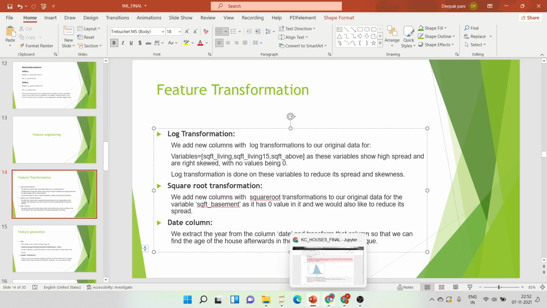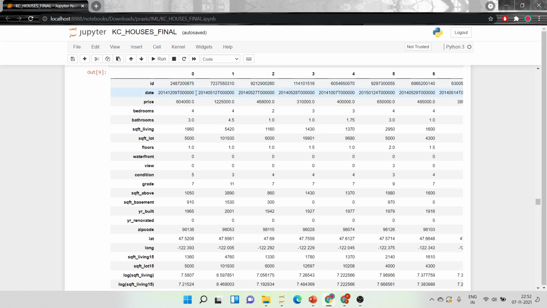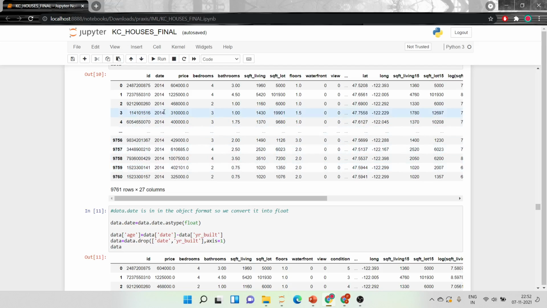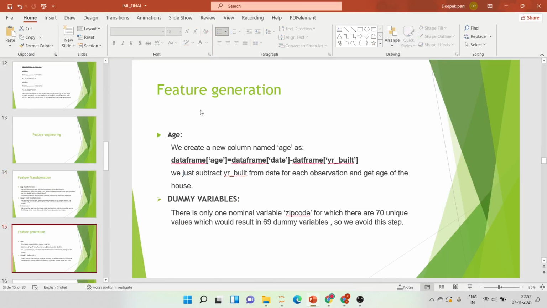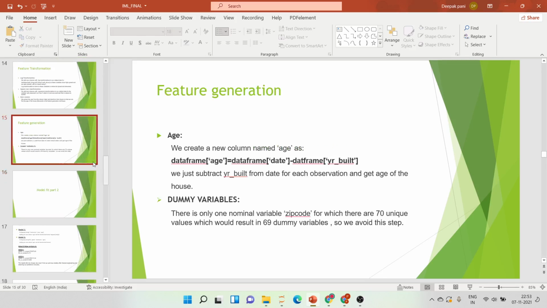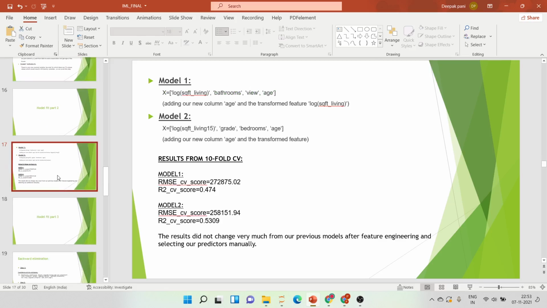And also for the date column, which has values like these, we'll be converting them into year like this, so that we can find the age of the house later. We'll be coming to that, and there it is, feature generation, age. So age will be determined by date minus year built, which will give us the age of the house.